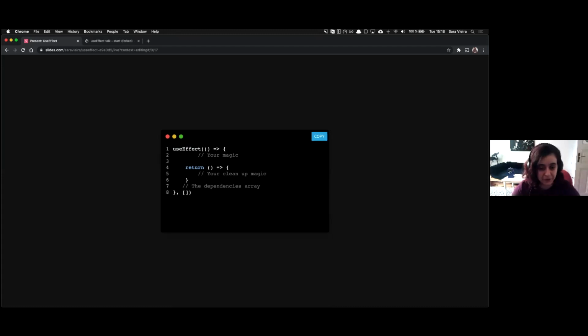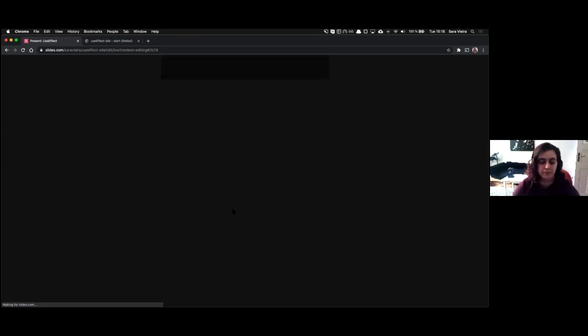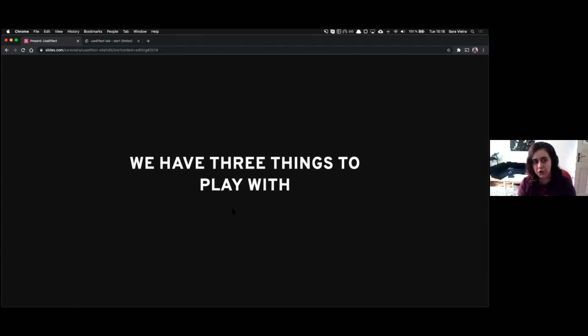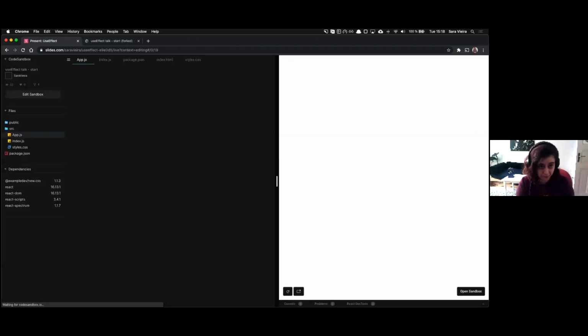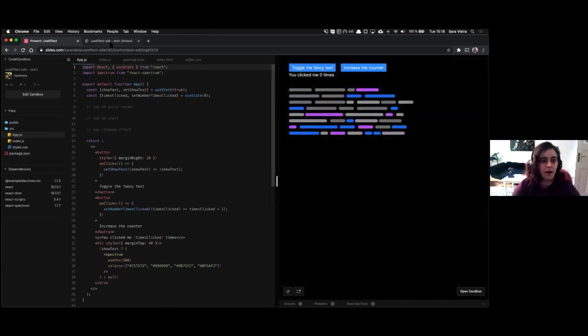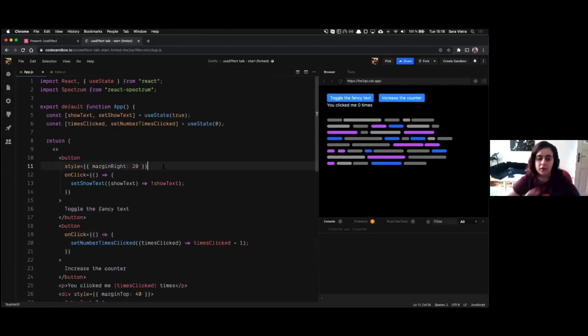And then you have the dependencies array, which is this thing here. We'll get into the dependencies array, but basically this means that when one of the values in this array changes, rerun this magic. So we have 3 things to play with that will basically make every single hook, every single component lifecycle that ever existed. Okay, so I'm going to start with this sandbox.